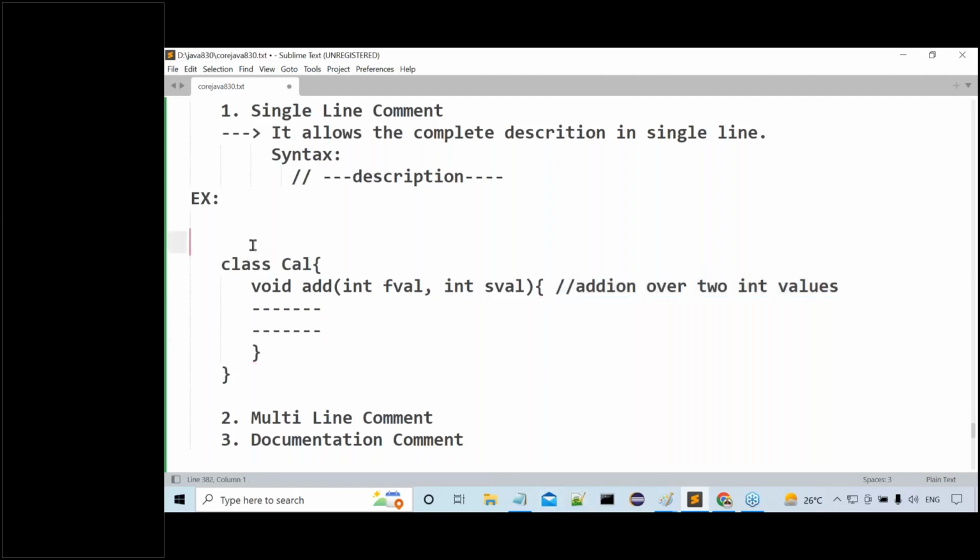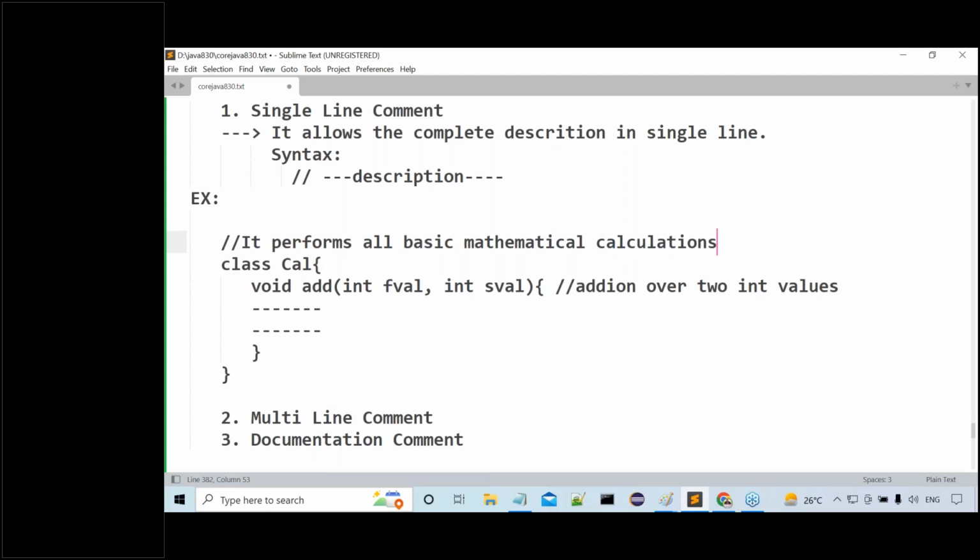Or else, about this particular class also I want to give some information. That information should be like what? It performs all basic mathematical calculations or mathematical operations.